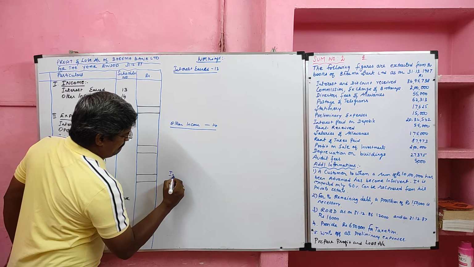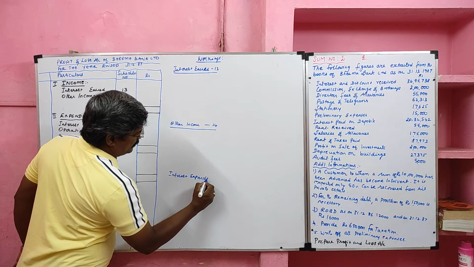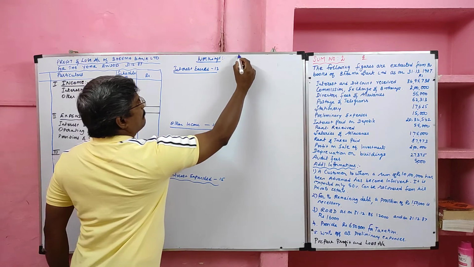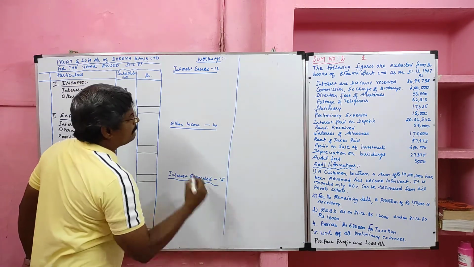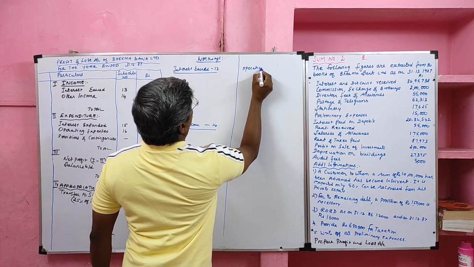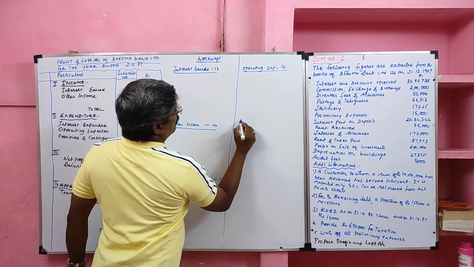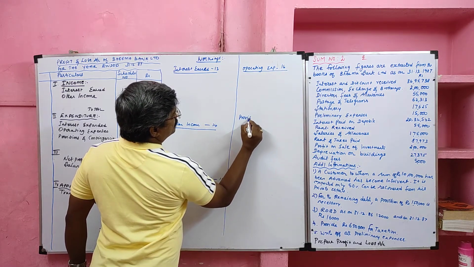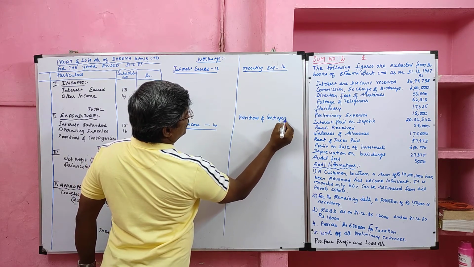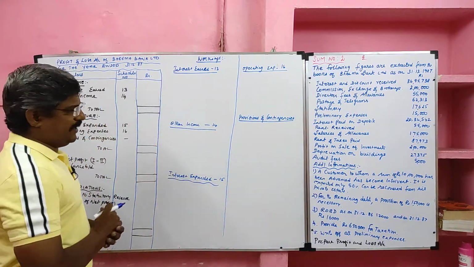Then interest expended, schedule 15. Operating expenses, schedule 16. For provisions and contingencies, no schedule number. Okay, I am going to start.